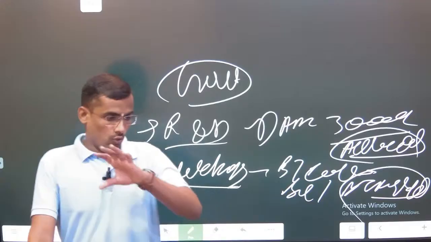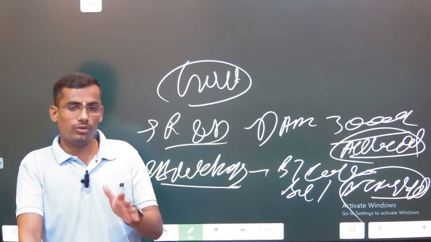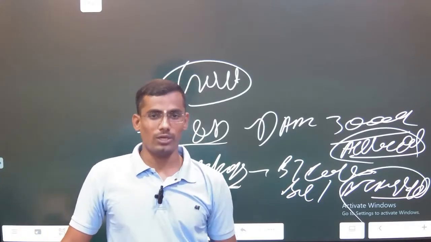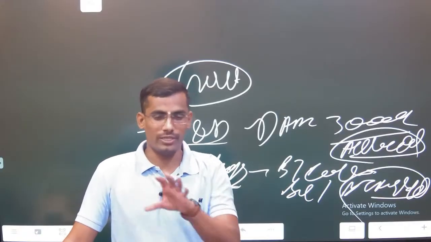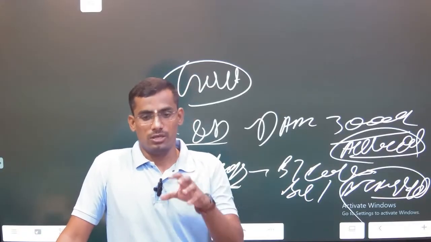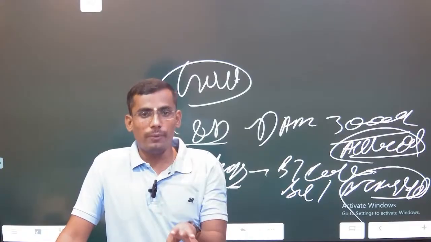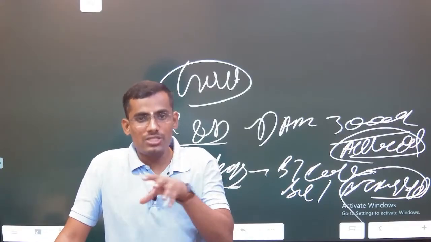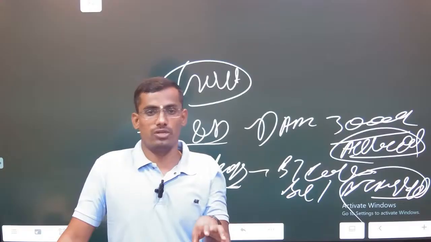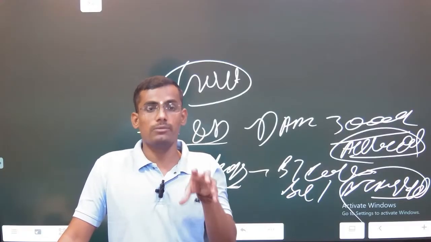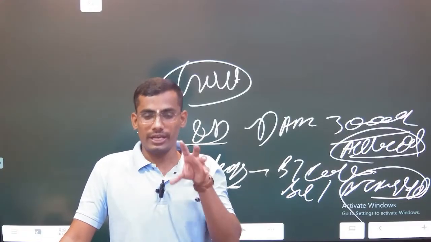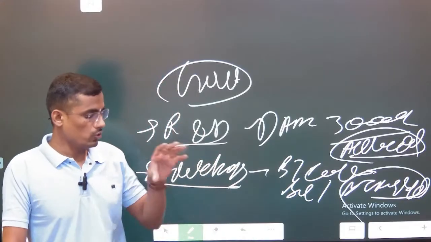So overall, the conclusion will be like this. Before summing up our whole discussion, the conclusion will be: to make India a developed country, the path passes through a developed Bharat first. Developed Bharat means rural India, agricultural India. This will be your conclusion.